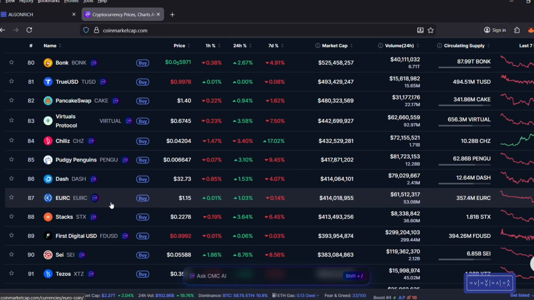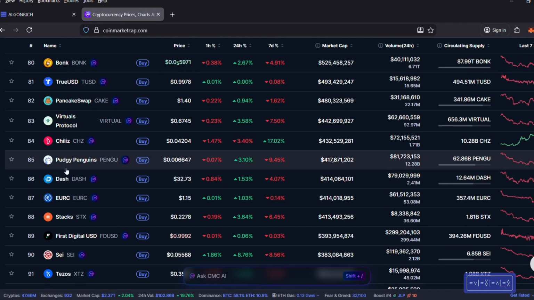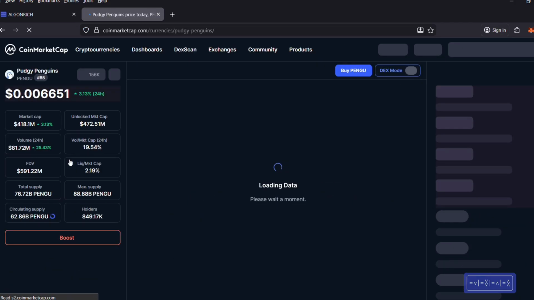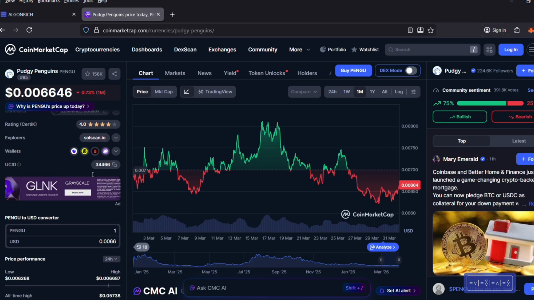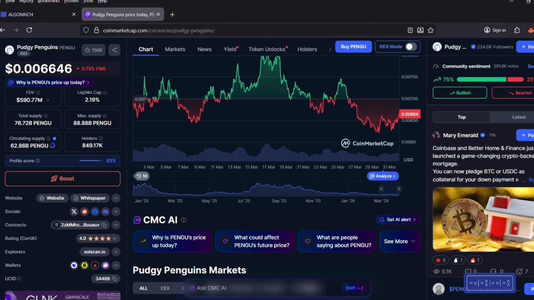Oh, actually, yeah, there was something else I didn't show you guys. Let me pick another one. Let me pick number 85, Pudgy Penguin. Another thing too, besides all the info you could get here about the token, for example in this case the max supply is 88.888 billion Pingu tokens, and this is how much the total supply in the market. So all of them are not circulating. So this is the type of information you could get.